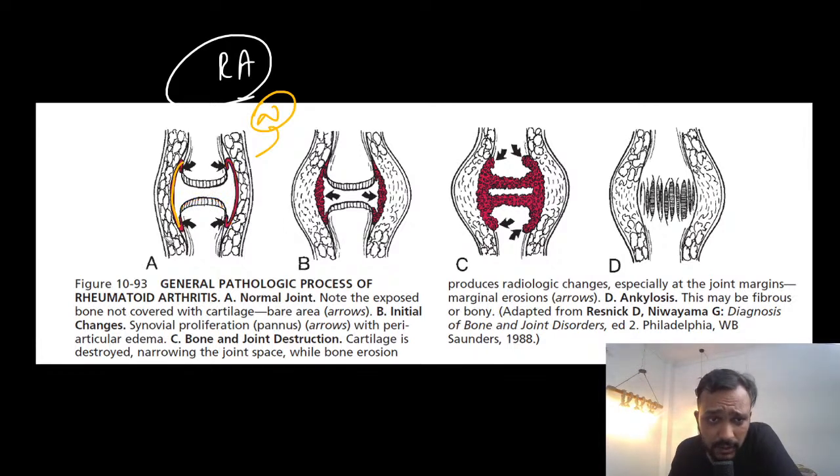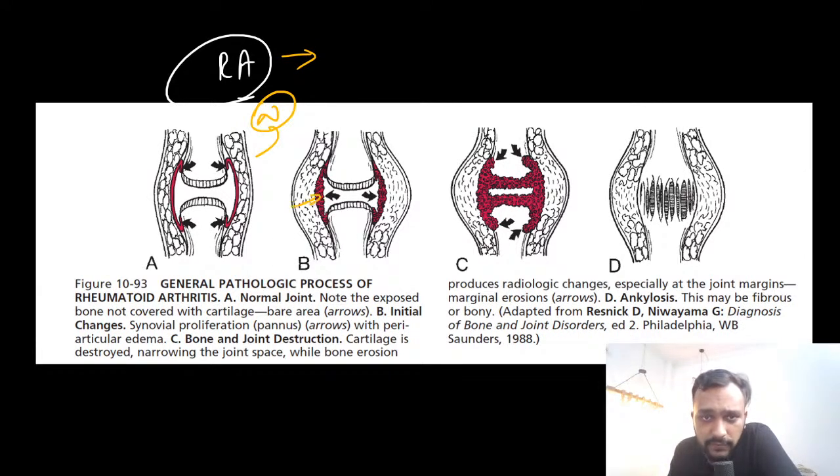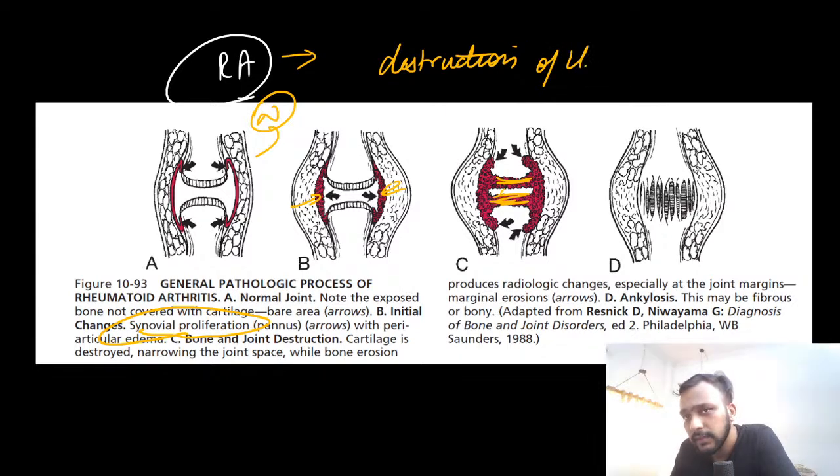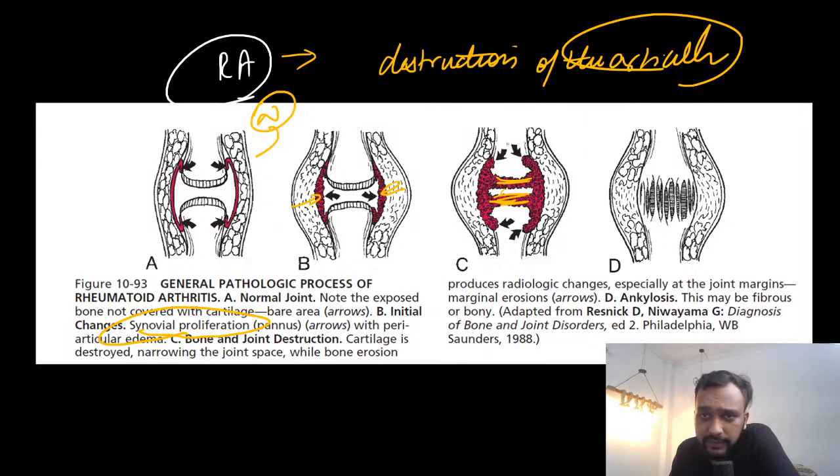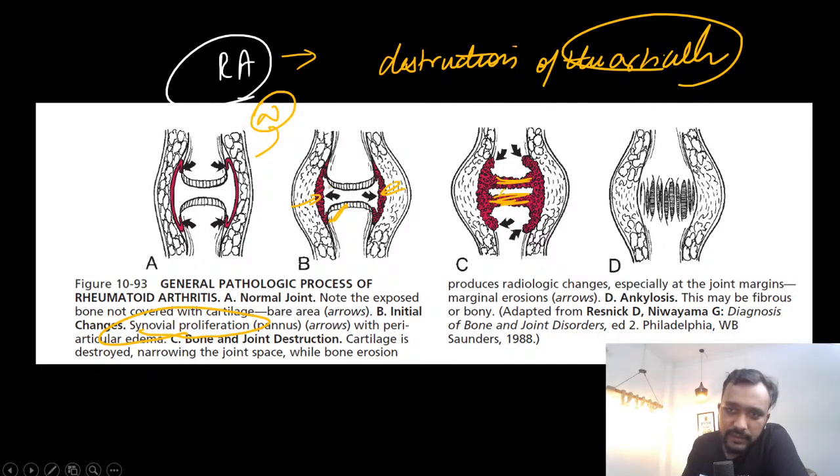So what happens in these patients? In rheumatoid arthritis, there is proliferation of this synovium. So what happens when there is proliferation of the synovium? It enters the articular cartilage as well, and it causes destruction of the articular cartilage. When there is destruction of the articular cartilage, what happens?